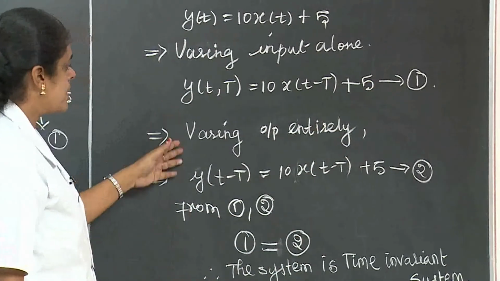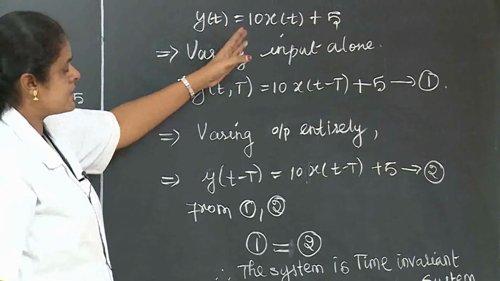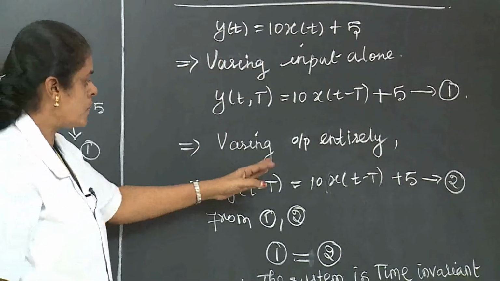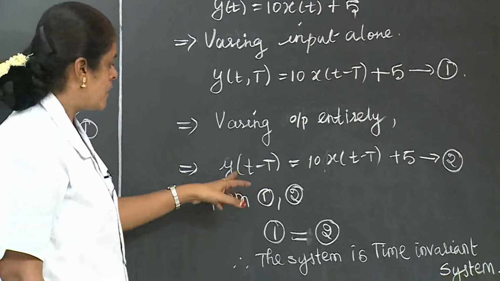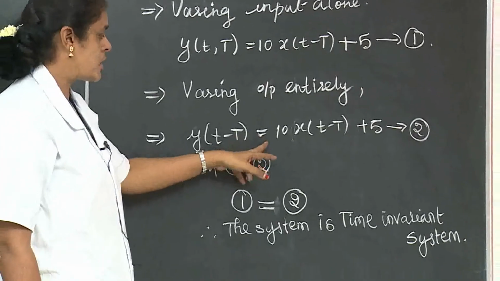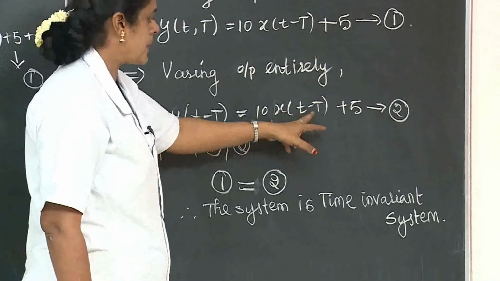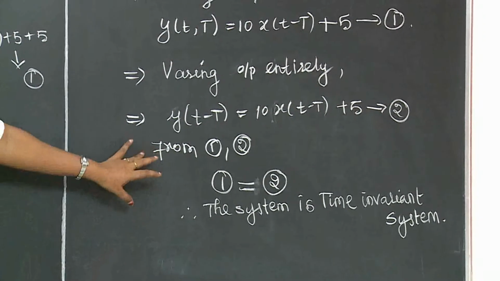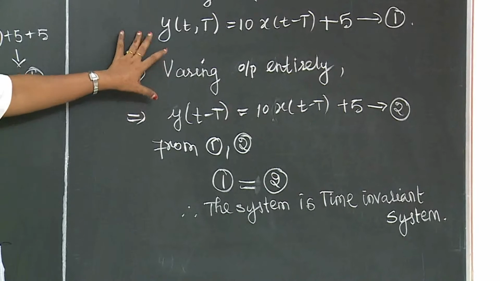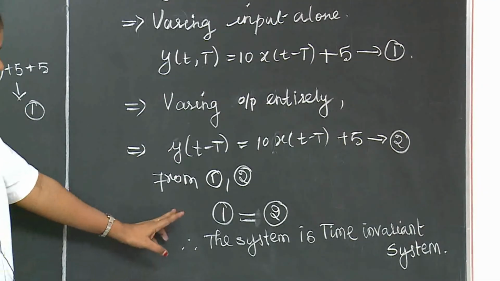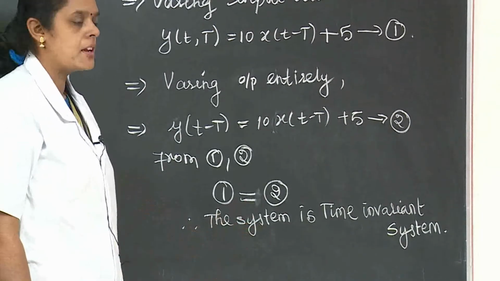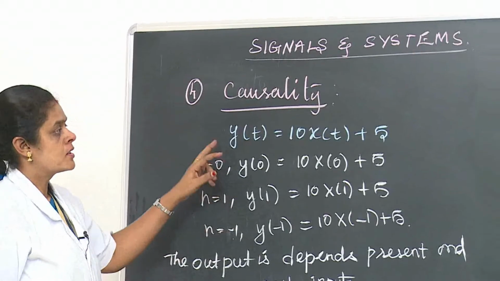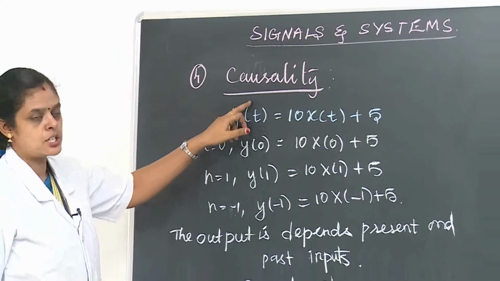So the next step is, for the entire system, you are going to vary the shift. So y of t minus T equal to 10 into x of t minus T plus 5. This is equation number 2. So from equation 1 and 2 we observe both are equal. Yes, this is equal. So the system is a time invariant system.